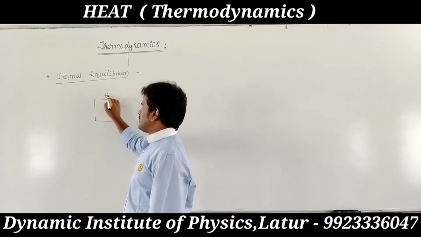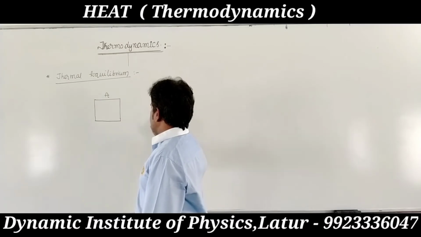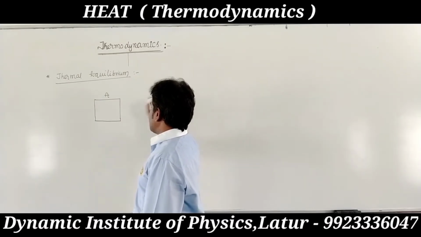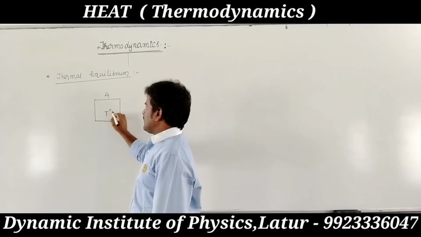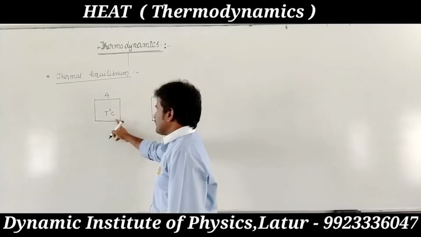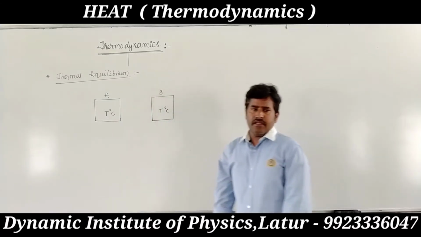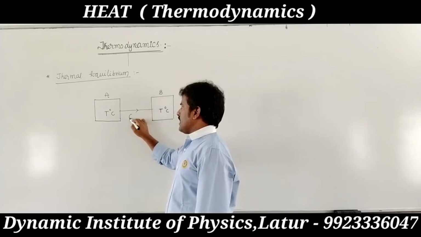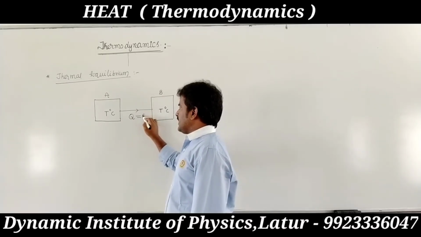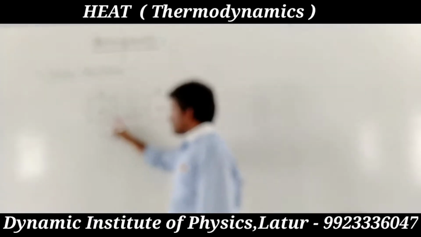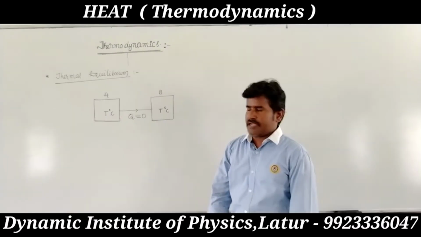This is one system A. This is another system B. If these two systems are at the same temperature, the temperatures of the first and second system are equal, then the transmission of heat becomes zero. That means these two systems are in thermal equilibrium.